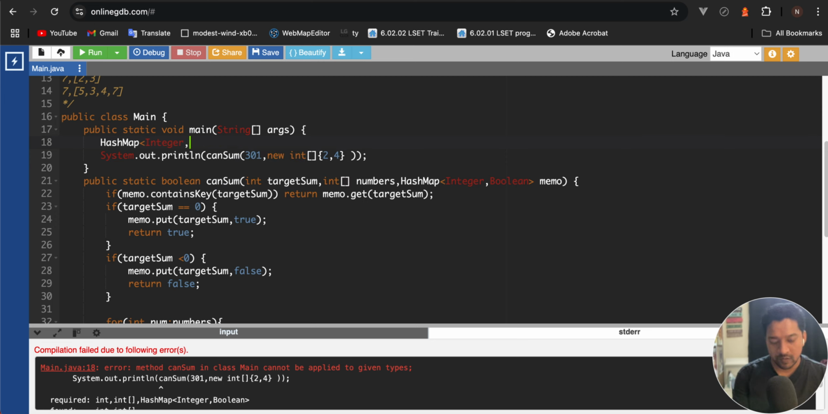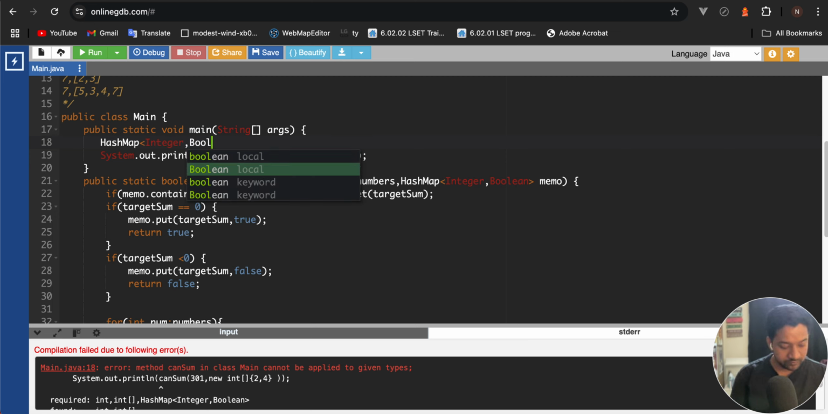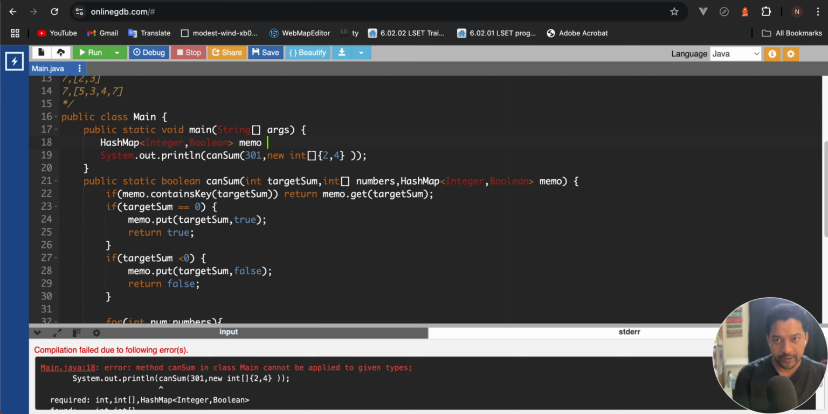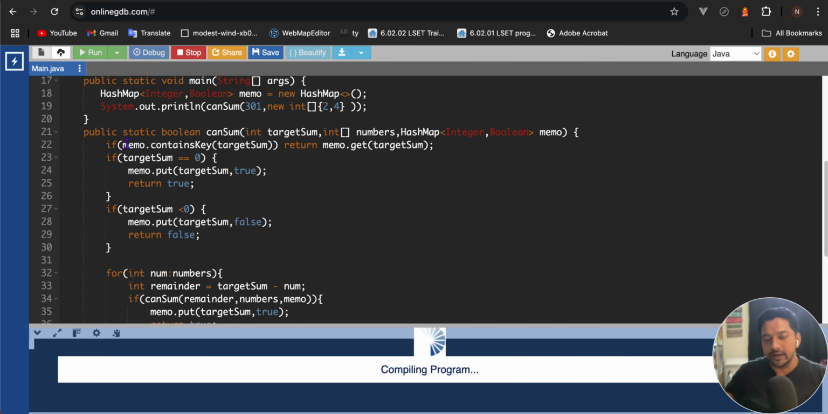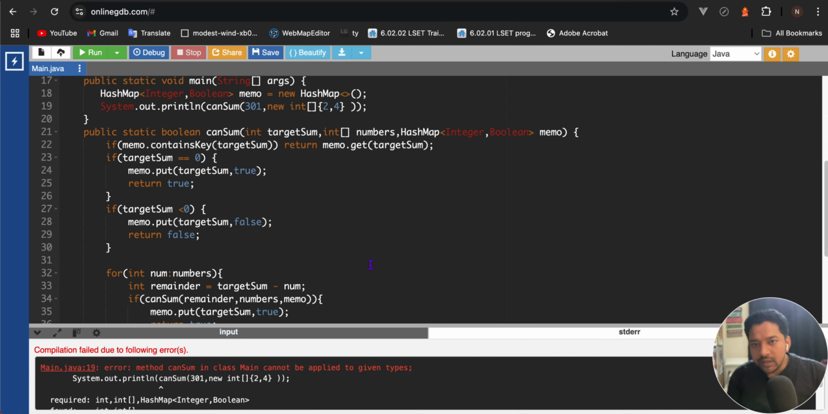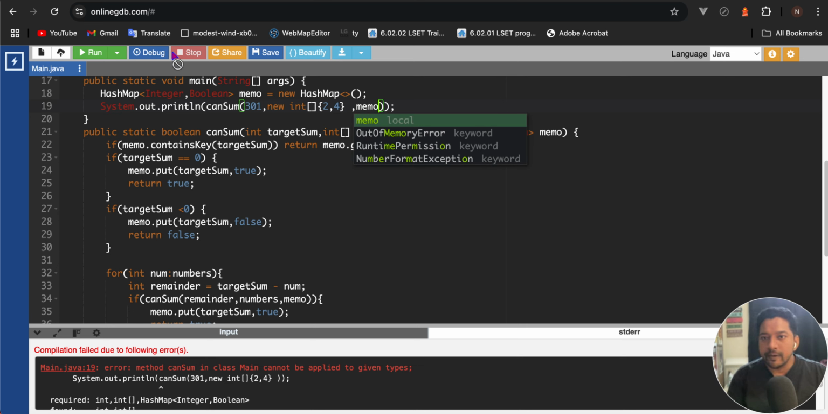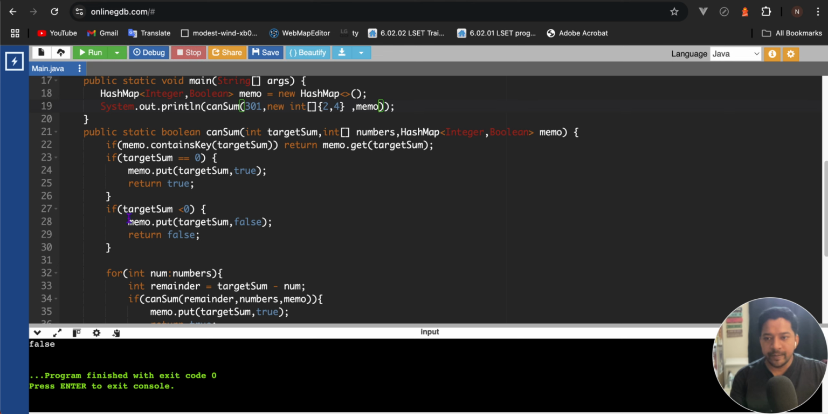Keeping the name memo only, new HashMap. Okay, maybe it will give an error here also. We have to import that. It's already imported, so it should run now. Here we have to pass.